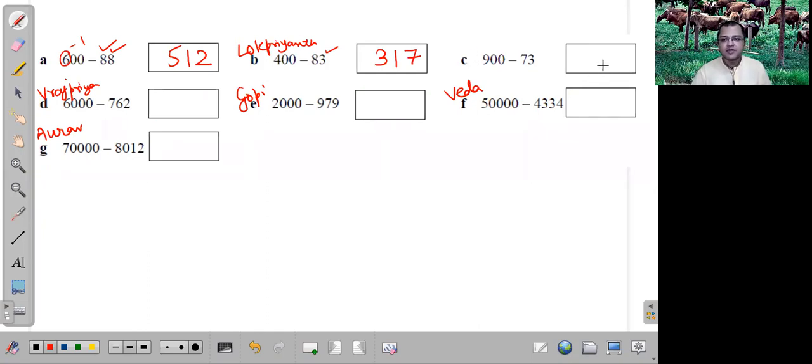Yes, Prabhuji. So 10 minus 3 is 7. 9 minus 7 is 2. And 9 minus 1 is 8. So 10 minus 3 is 7, 9 minus 7 is 2, and this 9, 1 less will become 8. Excellent. Vrajpriya, are you ready? Number D. You can start.